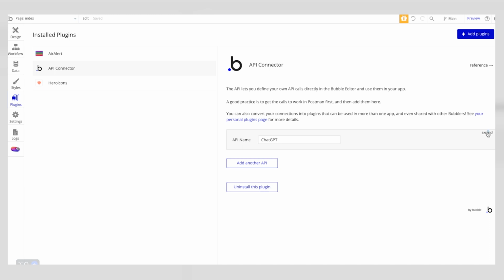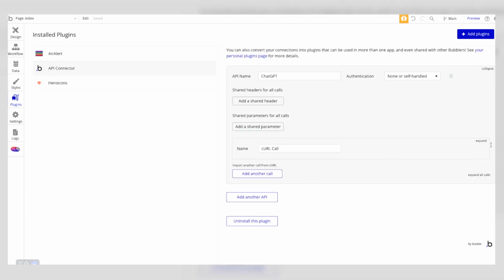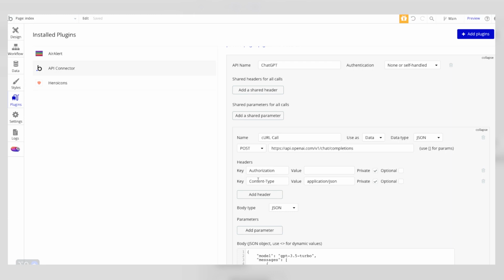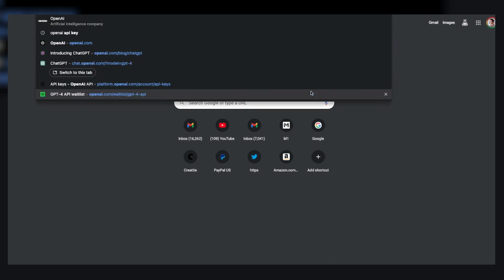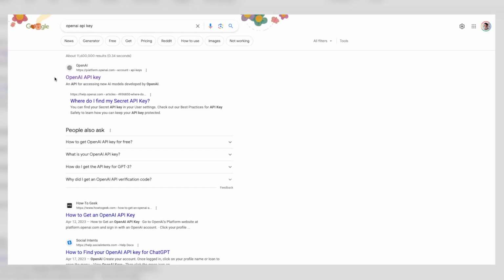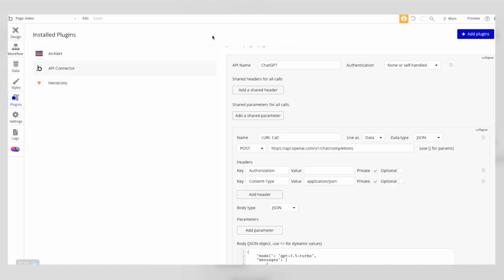If you go in here, click expand under ChatGPT, under the CURL call, expand, and boom. Content type will have it properly filled out, application/JSON, but authorization. So basically, you're going to want to get your OpenAI API key, which is free to get. You can just Google OpenAI API key, go right there, fill that out, make an account. And then all you're going to have to do to make this fully functional for yourself, easy peasy, is type Bearer, B-E-A-R-E-R, space, and then paste your API key that you get from OpenAI. And then everything should be good to go.